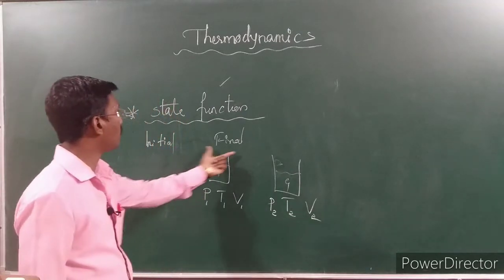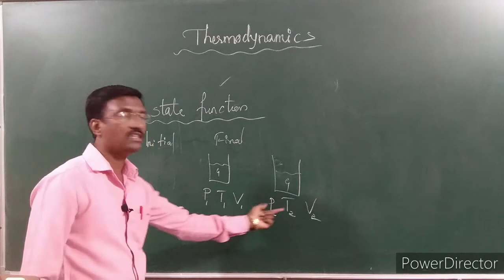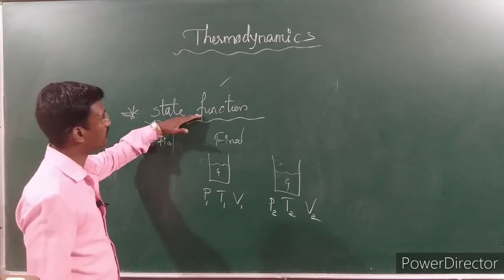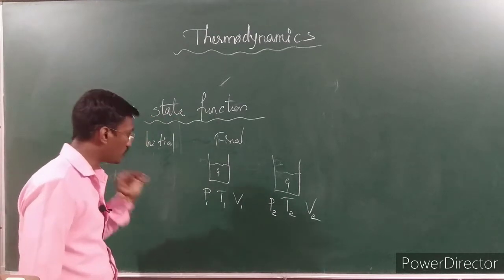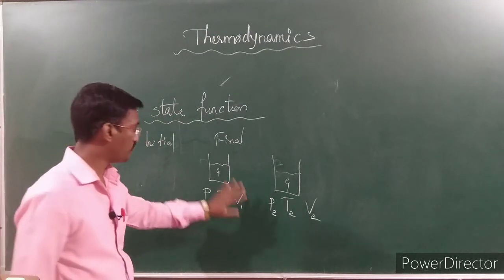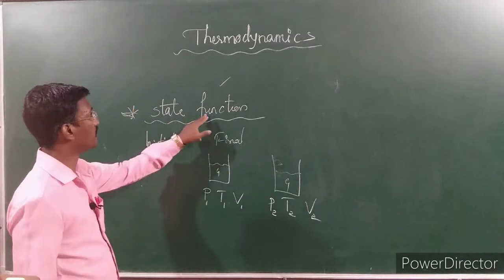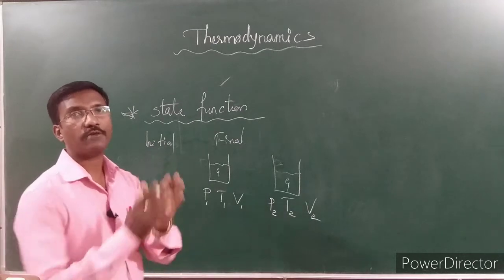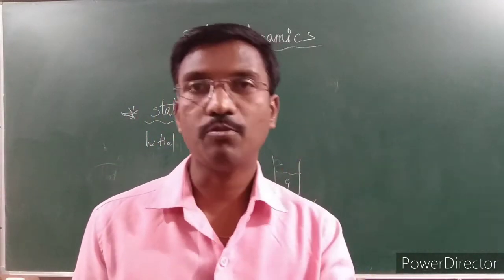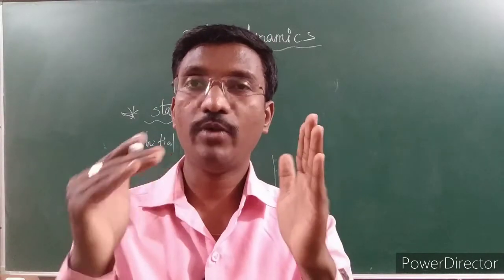Only at these conditions, what will be the effect on these three terms, that will be explained by the state function. State functions are nothing but here we are going to discuss only the changes in pressure, temperature, volume in the initial state and the final state. So state function is going to give the comparison between the initial position and the final position, how the initial is changed to the final.